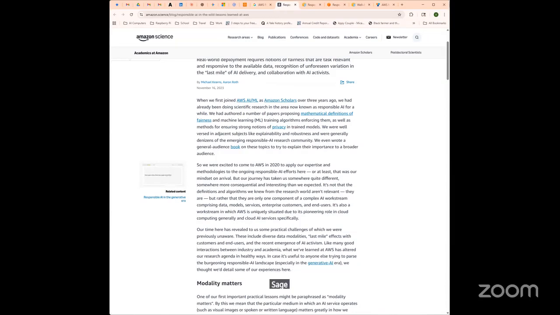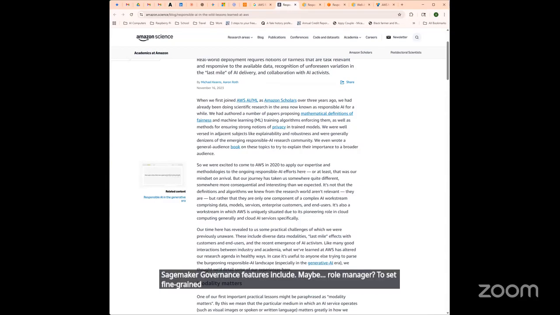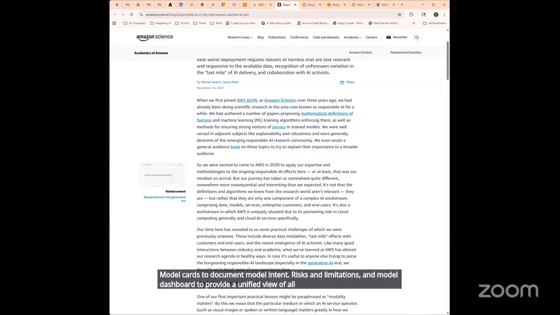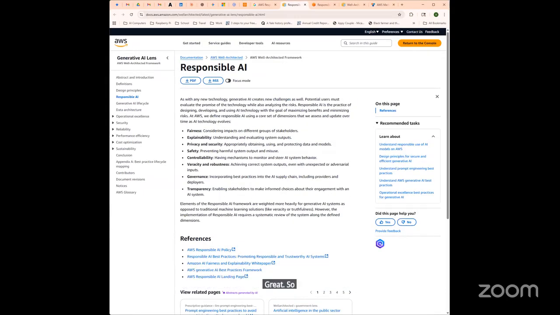SageMaker governance features include Role Manager to set fine-grained permissions per team member, Model Cards to document model intent, risks, and limitations, and Model Dashboard to provide a unified view of all models and metadata. So, what are some design principles?